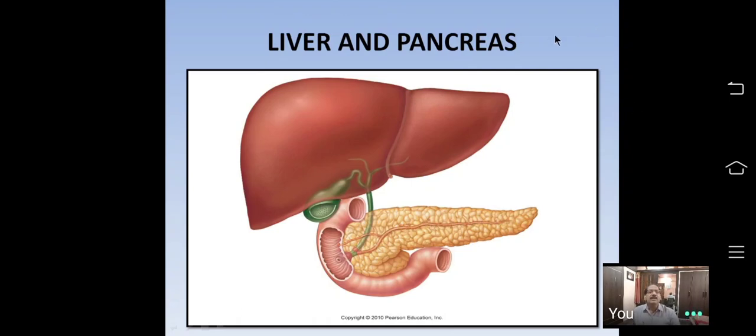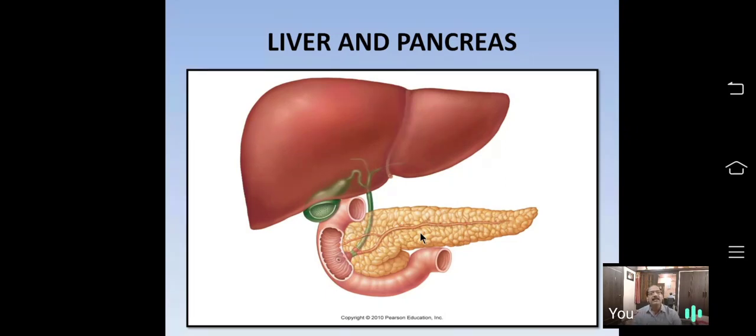See, the question is, is this pancreas an exocrine gland or an endocrine gland? This is the only gland in the human body that behaves both as an exocrine as well as an endocrine gland. That's why this gland is called a heterocrine gland.